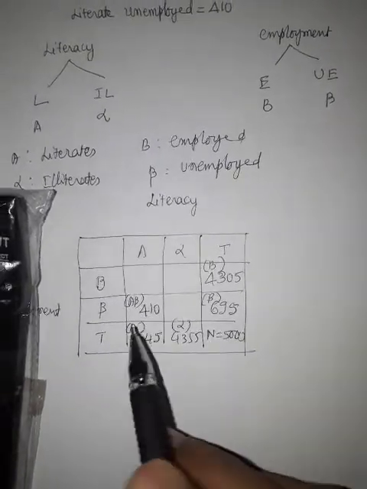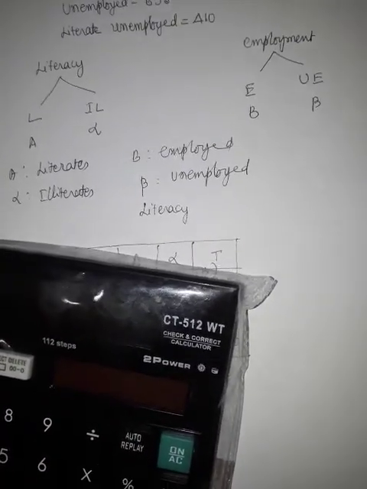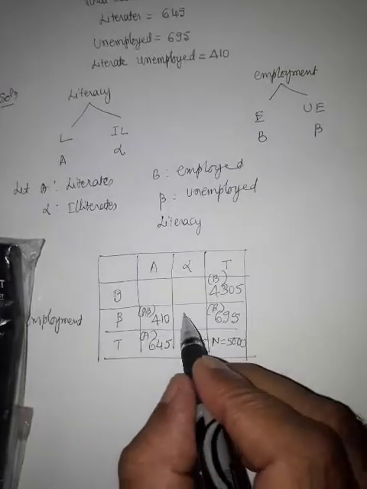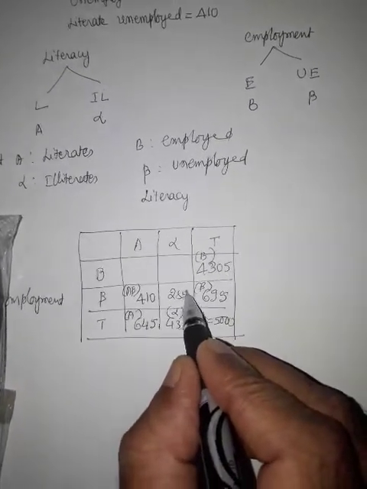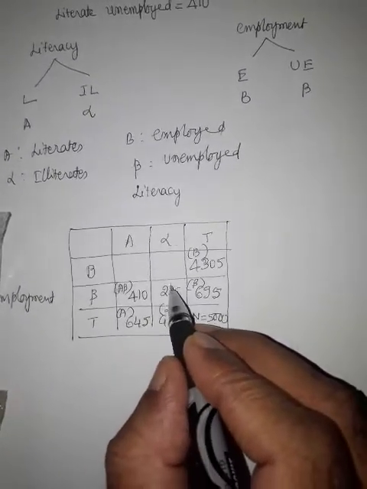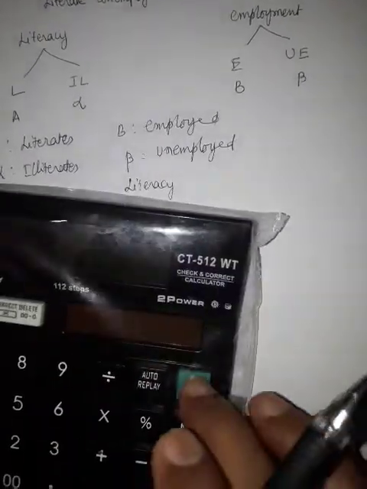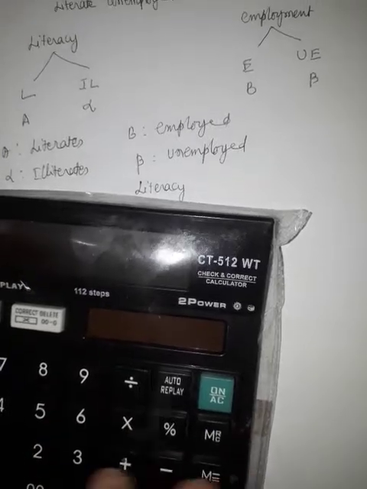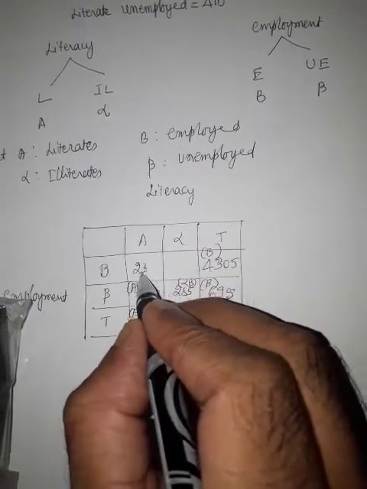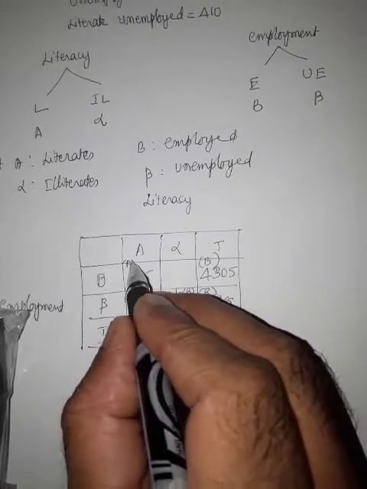Then 695 minus 410 is equal to 285. 285, this is bracket alpha beta. 645 minus 410 is equal to 235. This is bracket AB.